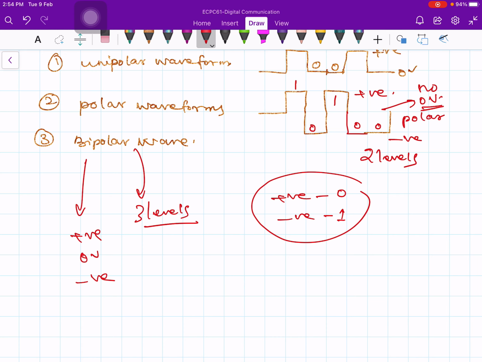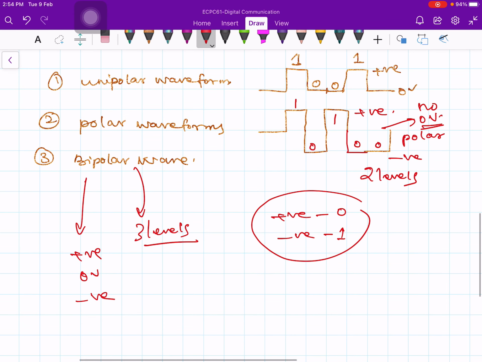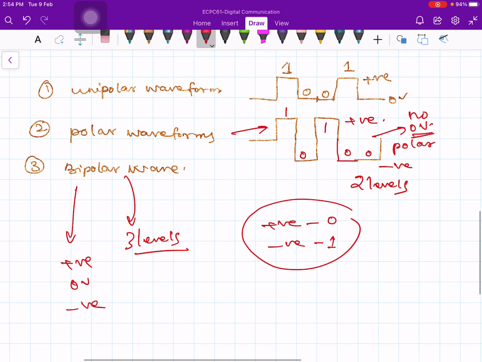Polar waveforms are sometimes also known as non-return to 0 waveforms. Either the waveform stays at positive voltage or it goes to negative voltage, but it never stays at 0 voltage.